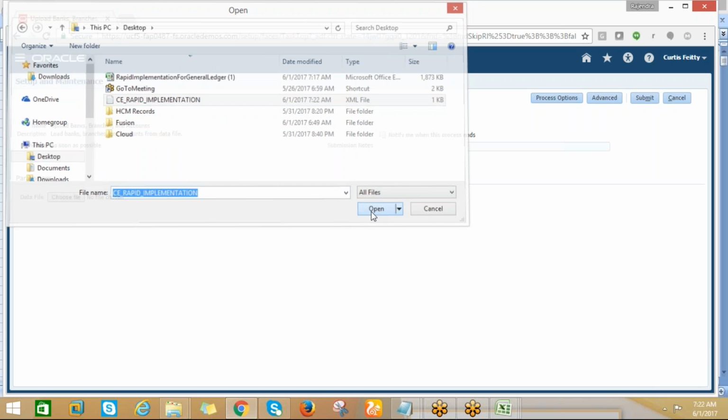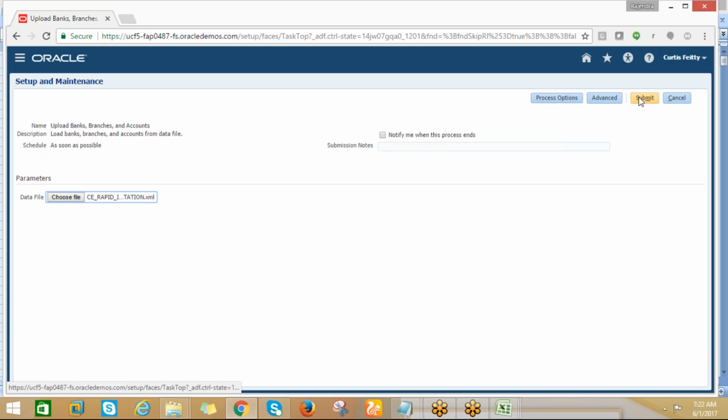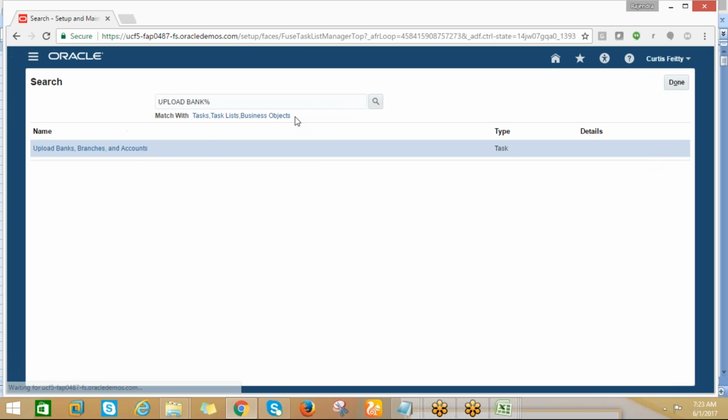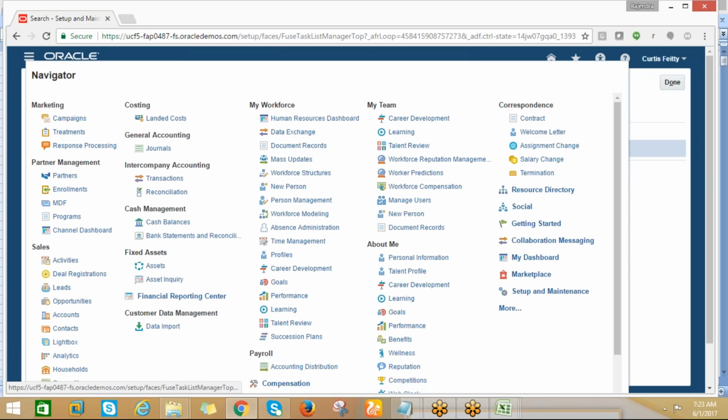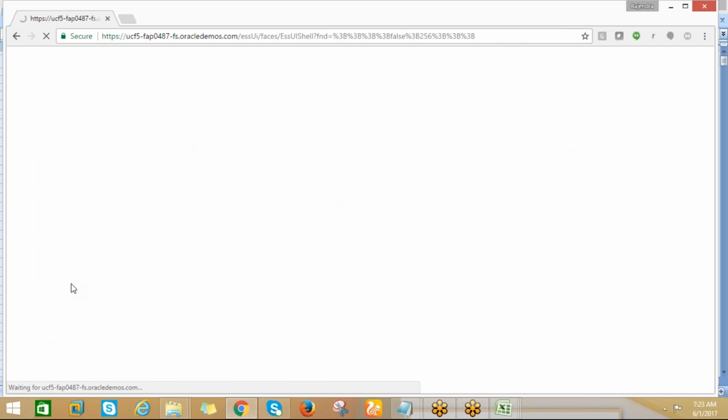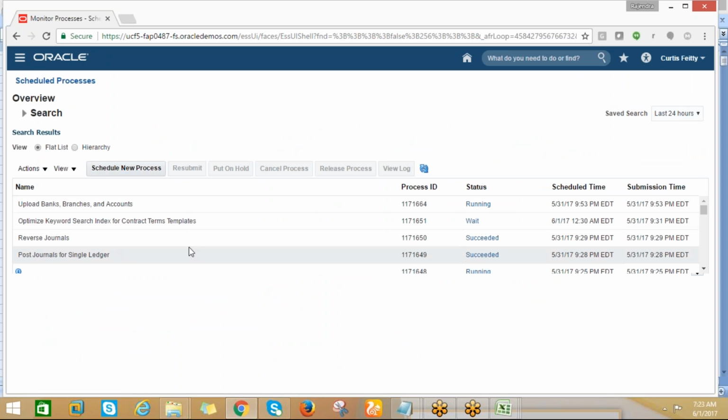Then click on open and submit. Once you submit, one program is submitted. Then you can go to the scheduled process. Click on more. Here you will get the scheduled process. Click on the scheduled process, and you can see that.